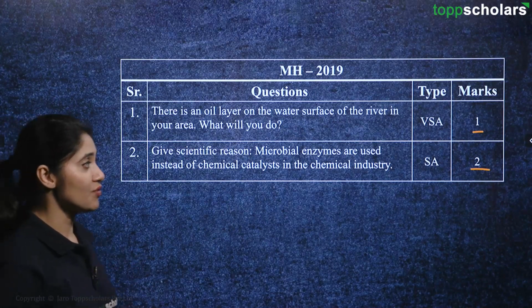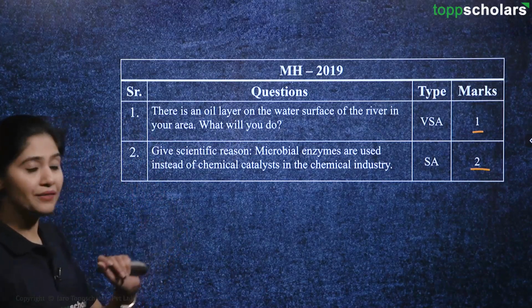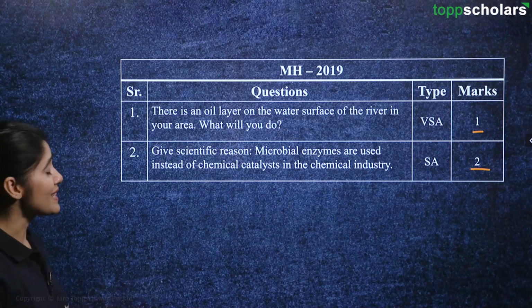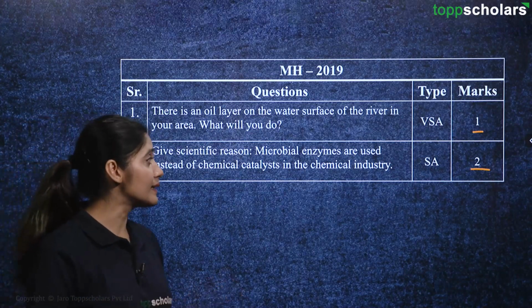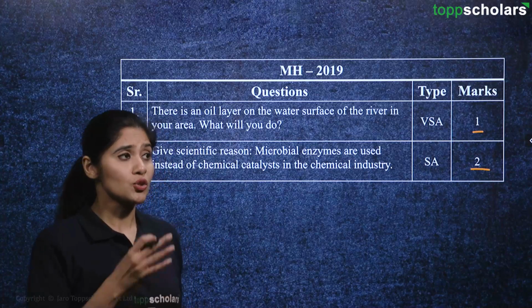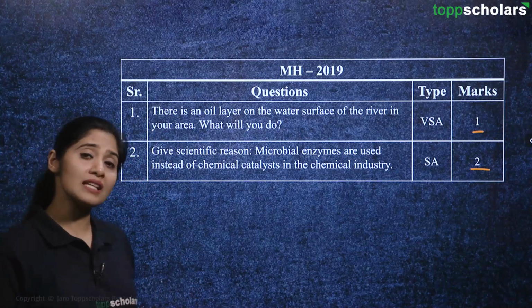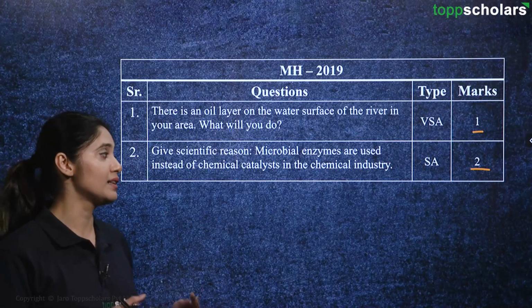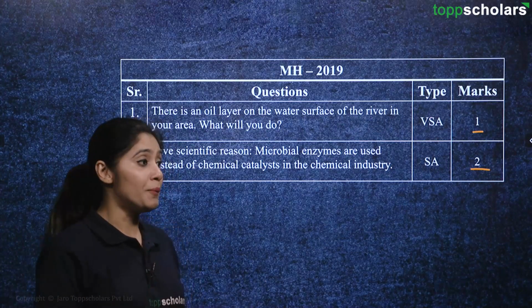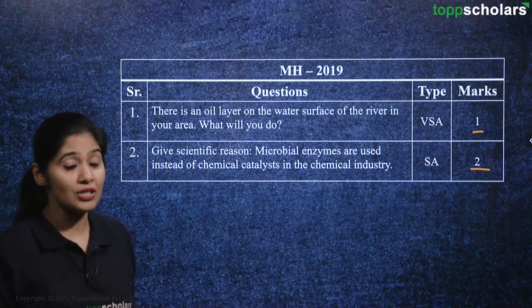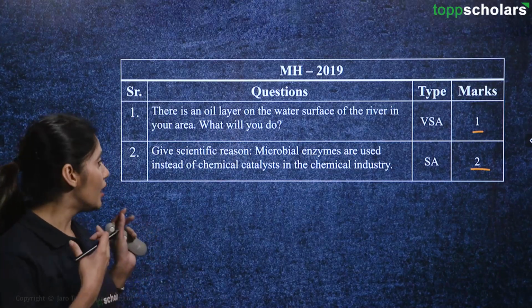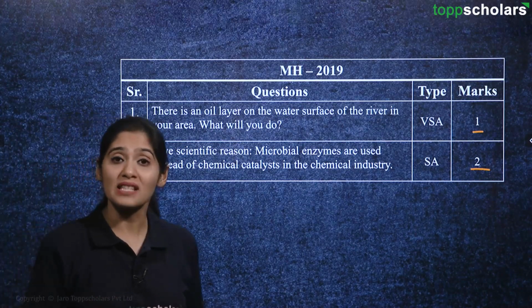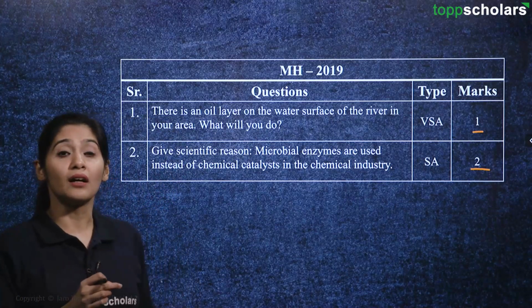Now the second question, which is of 2 marks: give scientific reason, microbial enzymes are used instead of chemical catalysts in the chemical industry. Nowadays more and more industries are giving importance to microbial enzymes instead of chemical catalysts because of a lot of advantages provided by microbial enzymes, such as their specificity and lower cost.